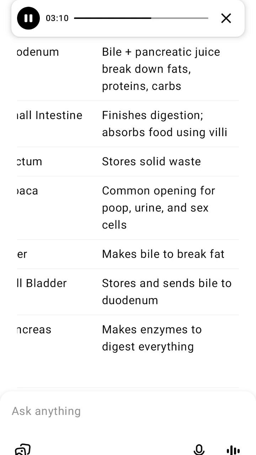Duodenum, bile and pancreatic juice break down fats, proteins, carbs. Small intestine, finishes digestion, absorbs food using villi. Rectum, stores solid waste. Cloaca, common opening for feces, urine and sex cells.